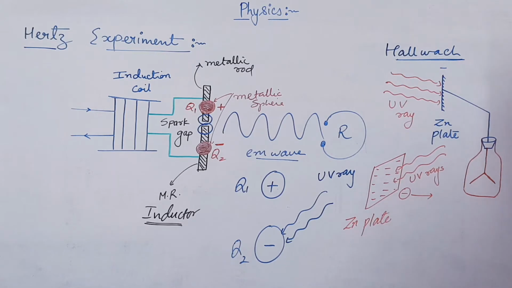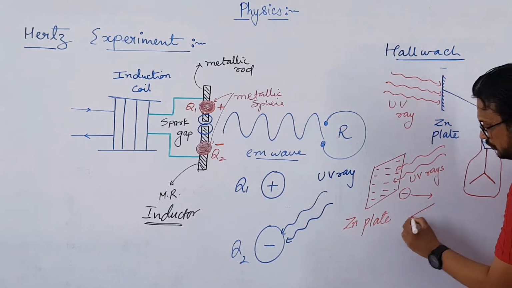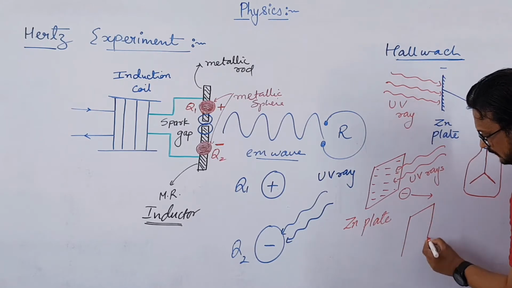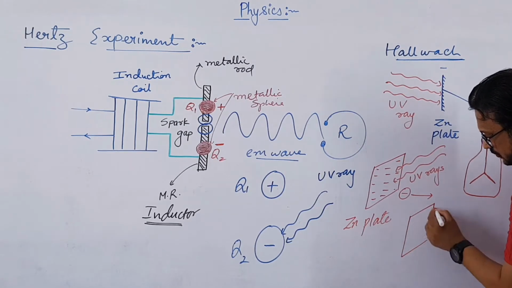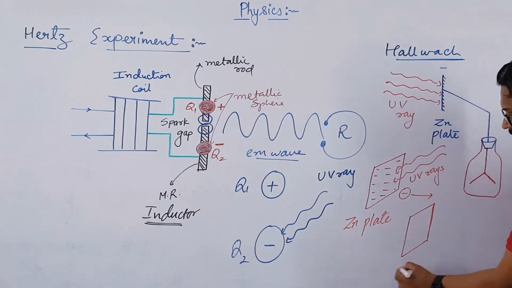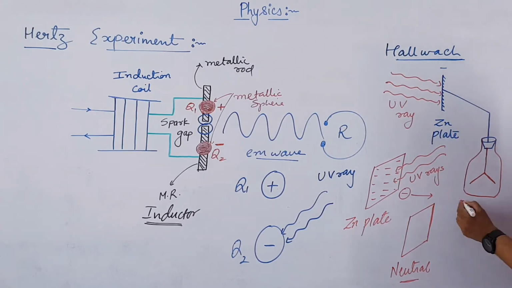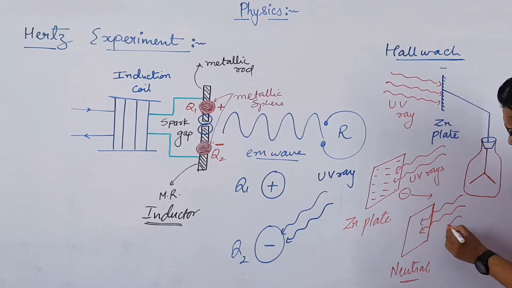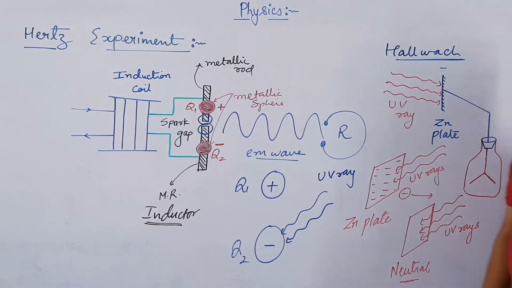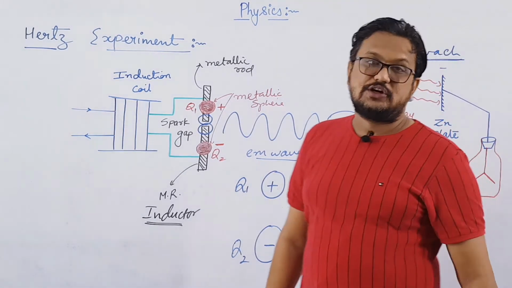Clear? In the same way, instead of a negatively charged plate, suppose we take a neutral plate. So next what he did, he took a neutral plate. This is neutral, or you can say that it does not have any charge. Now UV rays were allowed to fall on this plate also. So it was found that the neutral plate became positively charged.